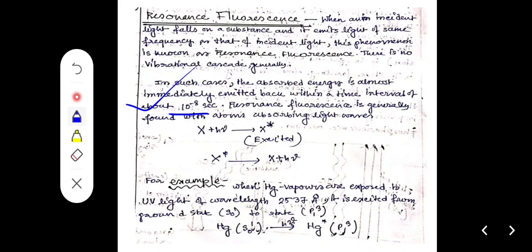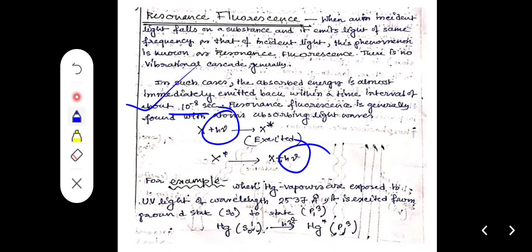Resonance fluorescence is generally found with atoms absorbing light waves. Suppose X is the material that absorbs h nu, that is energy, and gets excited to produce X star. Then X star re-emits energy and produces again X and h nu. This h nu and the absorbed h nu should be the same. That's why we get resonance fluorescence.